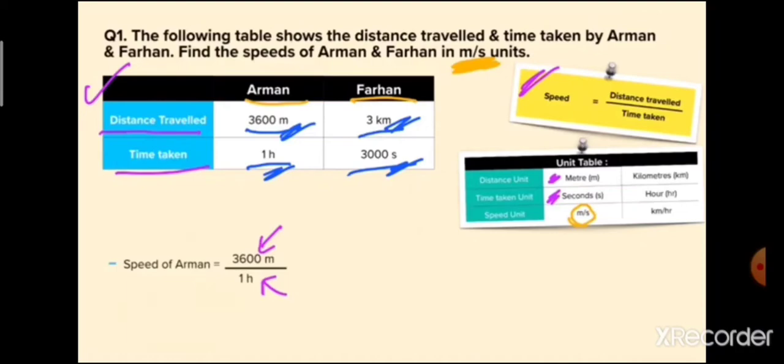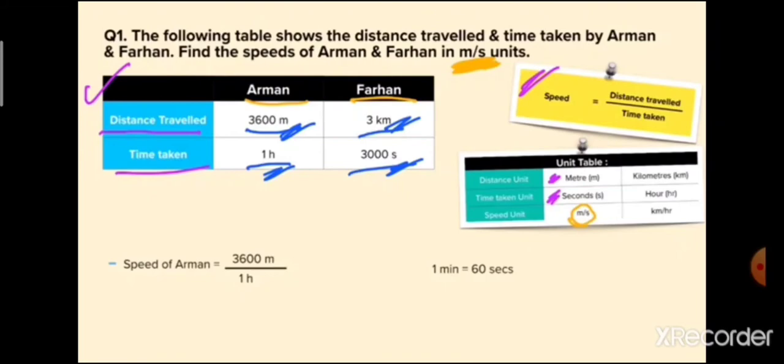So let us solve first for Arman. Speed of Arman is equal to distance, 3600 meter, upon time, 1 hour, so 3600 upon 1. If you compare from the table, the numerator, that is distance, is in meter, but the time is in hours. So we need to convert the hour into seconds. Let's take a rough column and calculate.